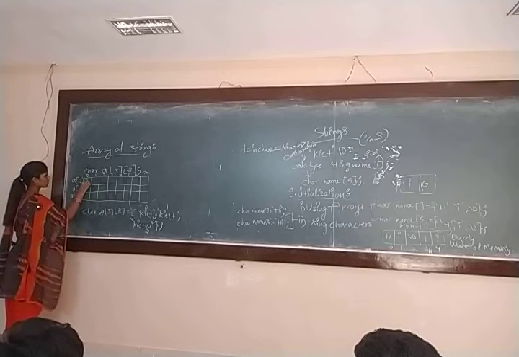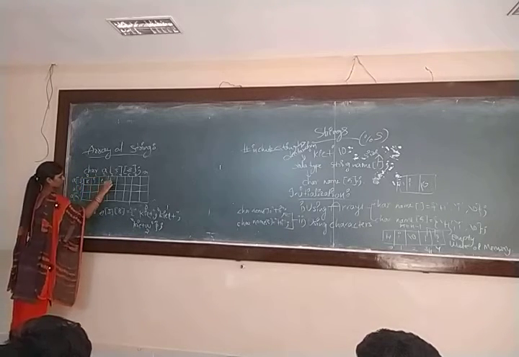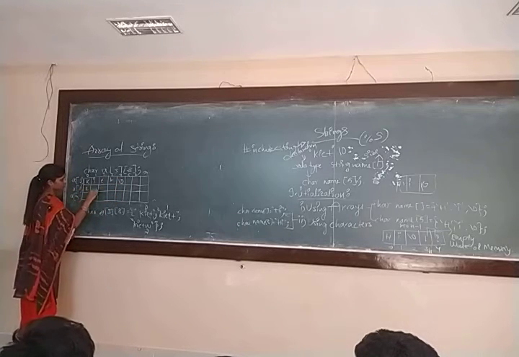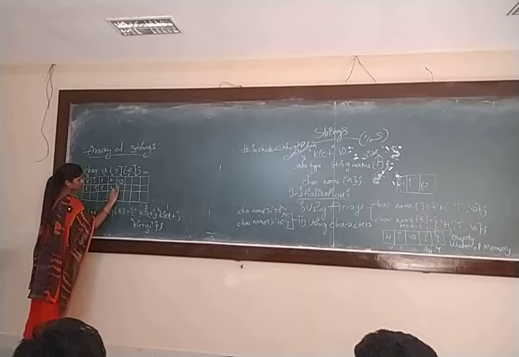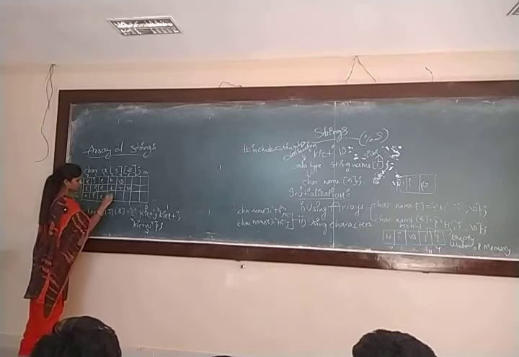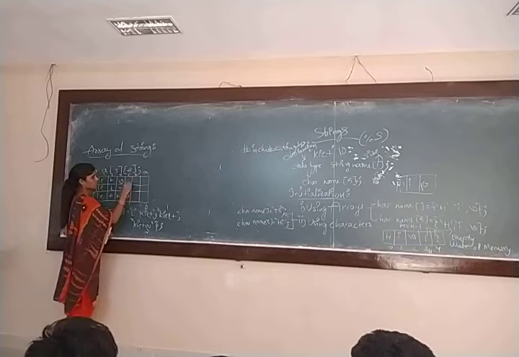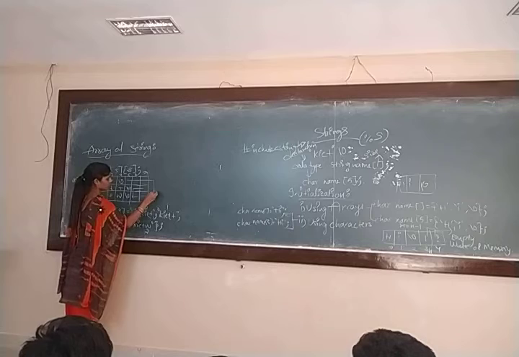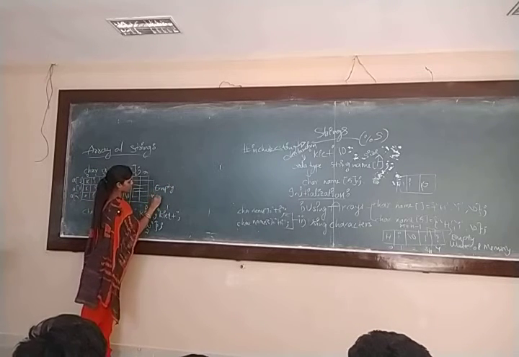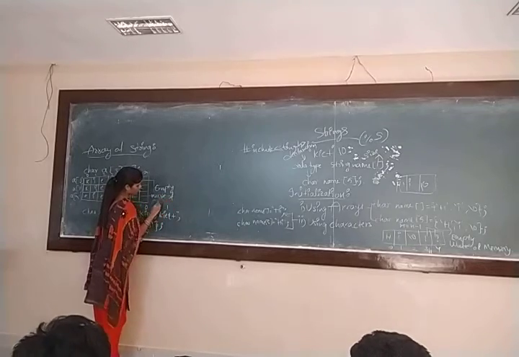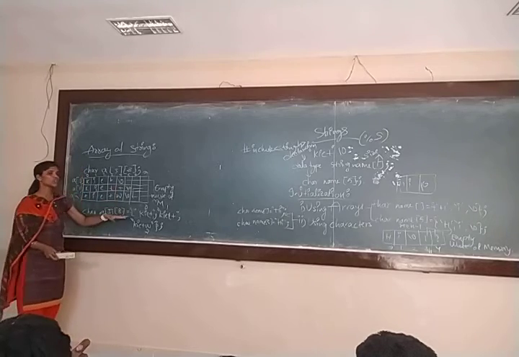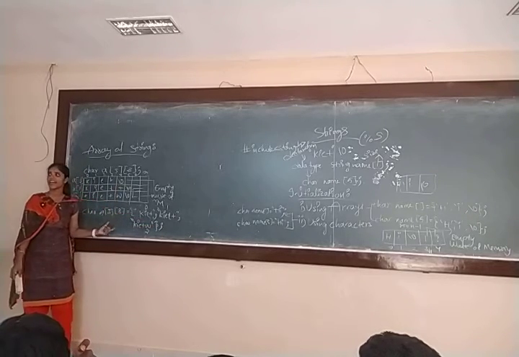So how will it be stored? Each string is followed by a null character. So these are what? Empty blocks, nothing but waste of memory. Am I right? So here we took 3 strings in an array.